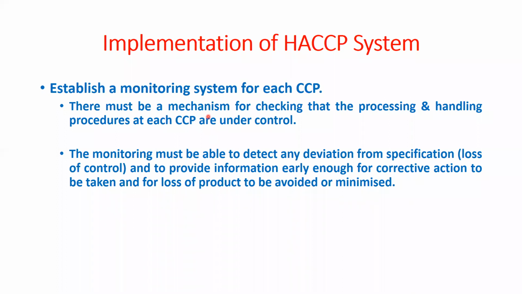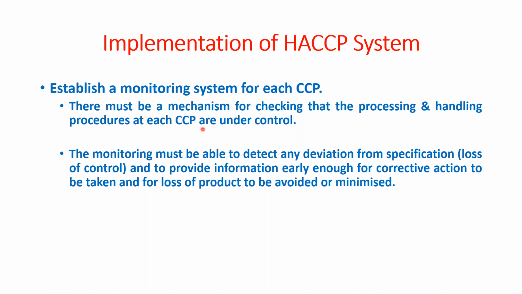So there must be a mechanism for checking that the processing and handling procedure at each CCP are under control. So there should be some mechanism to check whether the processing or handling protocol which we have used at each CCP are under control.